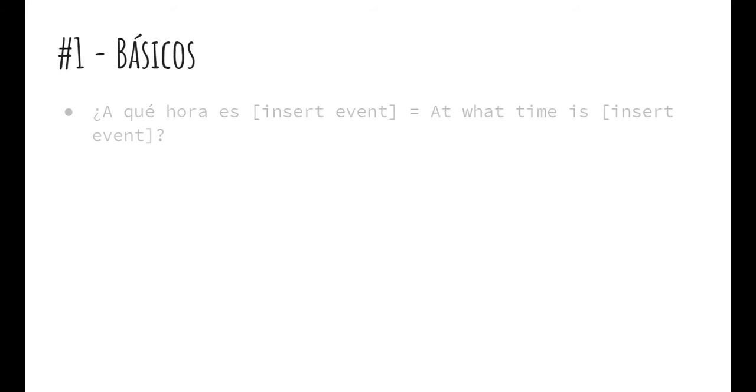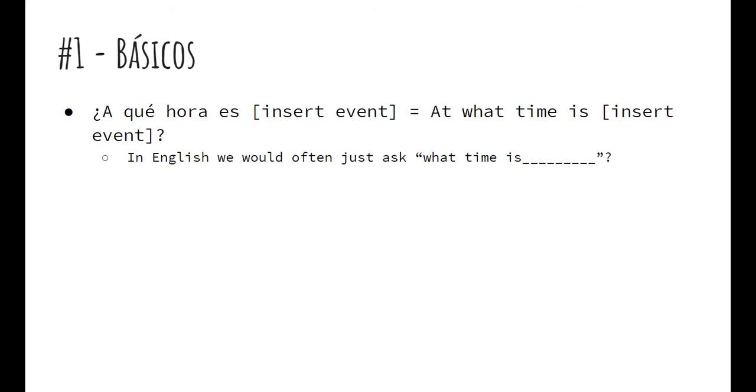A few basics. So we use the phrase a qué hora es, and then we insert the event name to ask at what time a certain event is. Now in English, we'd often just ask what time is. We wouldn't say at what time. In English, we kind of made that at invisible. We don't usually say it. In Spanish, that at needs to be there, which is this a here. A qué hora, the a there is at. So a means to in most cases. With time, it means at.